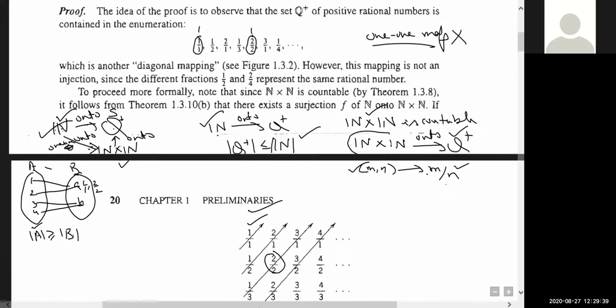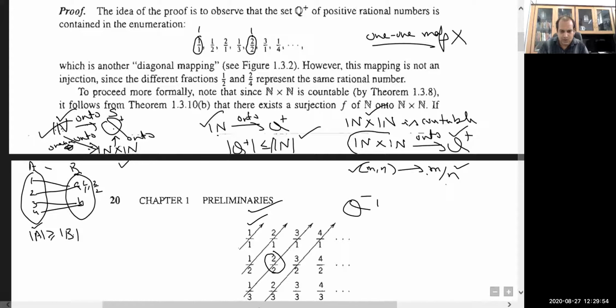So similarly, we have done this for Q plus. In the same way, one can define it for Q minus, the set of all negative rational numbers, and that is also countable. And then by the result, Q minus union {0} union Q plus, this Q plus we have shown, and similarly Q minus, this is again going to be countable.